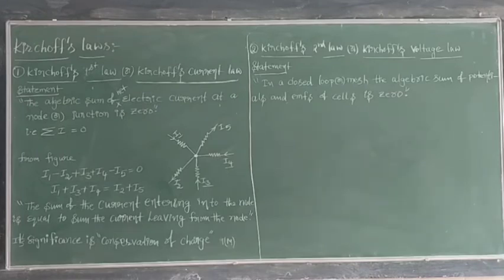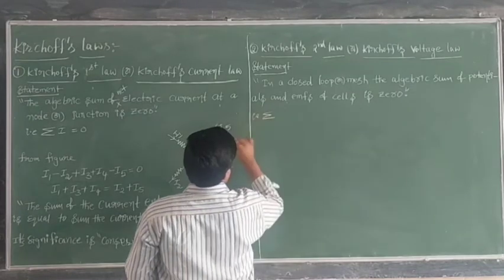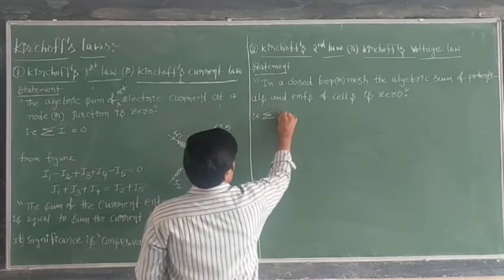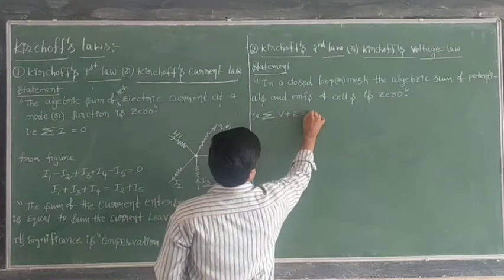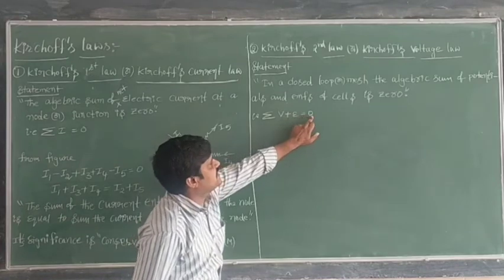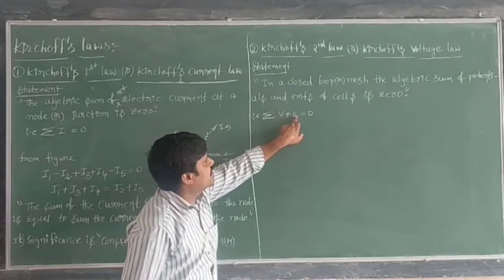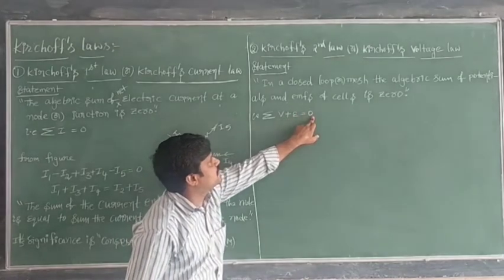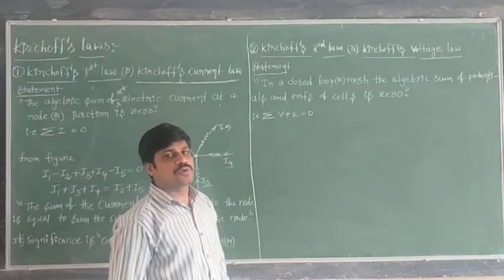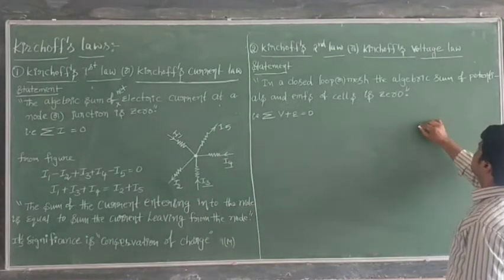That is the statement of Kirchhoff's voltage rule. Here, the algebraic sum means summation of V plus E is equal to 0: the potential differences and the EMF of the cells. The algebraic sum of potentials and EMF of cells is equal to 0 in a closed loop.